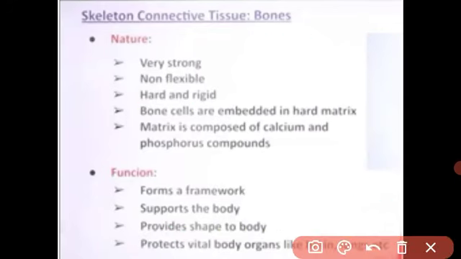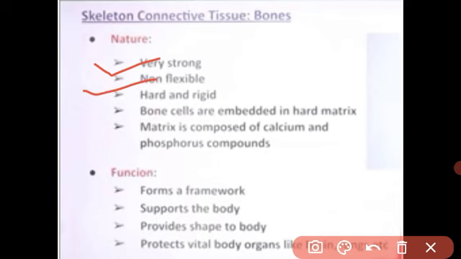You know that bone is very important because the bone gives us the framework of our body. हमारे body में अगर bone नहीं होते तो imagine करो, our body would be a muscular ball. We cannot stand, we cannot sit, we cannot walk. Due to the bone, our body gets a framework. Got it? Bone is also a very hard connective tissue. The bone is very strong. The bone is non-flexible.